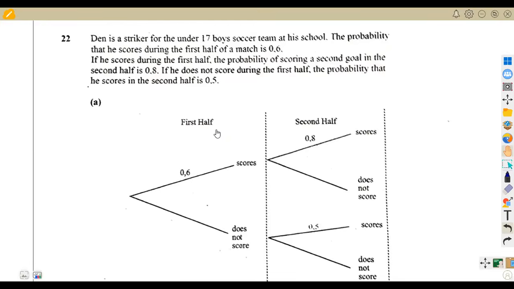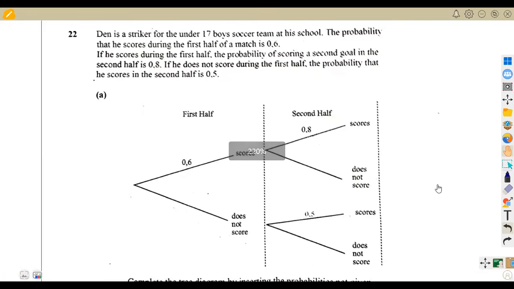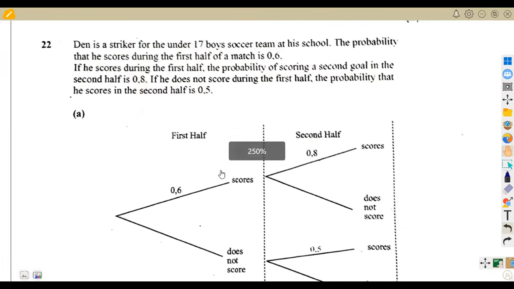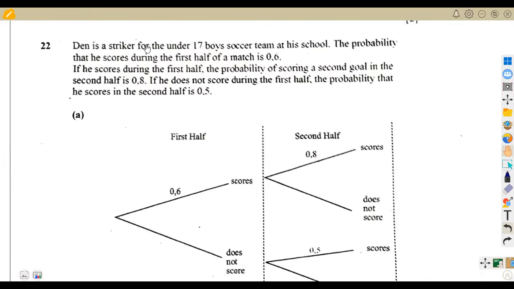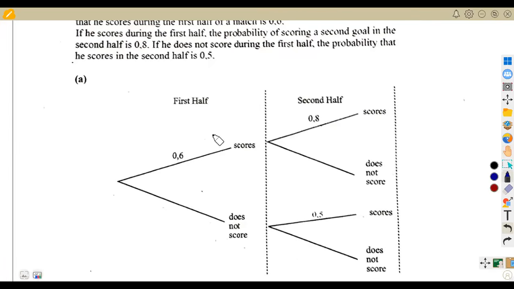All right, so let's see question 22, which is probability. They are saying that Dan is a striker for the under 17 boys soccer team at his school. The probability that he scores during the first half of the match is 0.6. So in order for him to score, it's 0.6. What about not scoring? Remember, probabilities always add up to 1. So you just subtract 1 minus 0.6, which is 0.4.